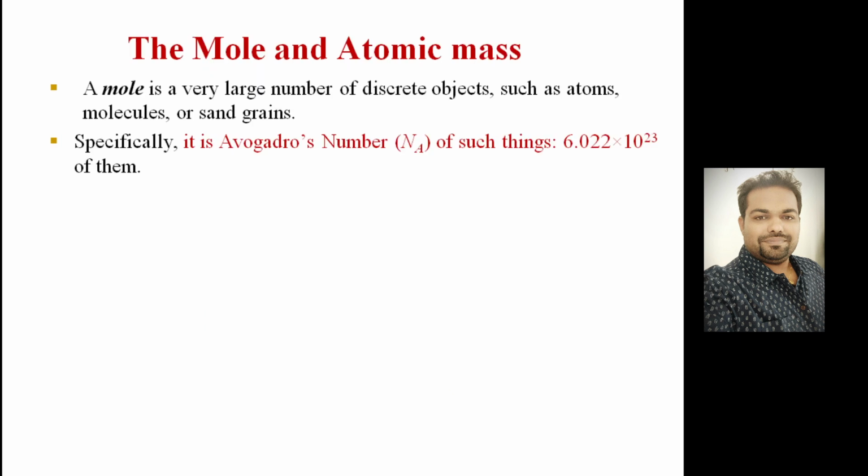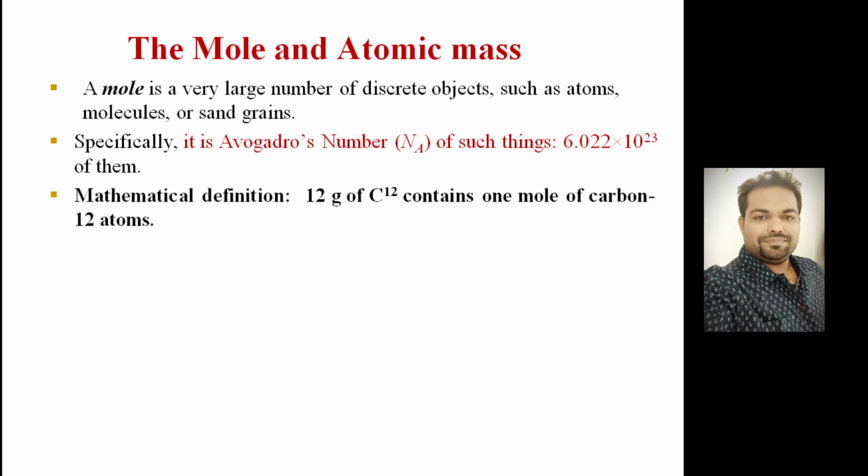Next, come to the mole and atomic mass. A mole is a very large number of discrete objects such as atoms, molecules, or sand grains. So specifically, how to find out the moles? If we use the Avogadro hypothesis, that is called the Avogadro number. It is nothing but the Avogadro number of such things, 6.022 × 10^23 of them. So take one example.